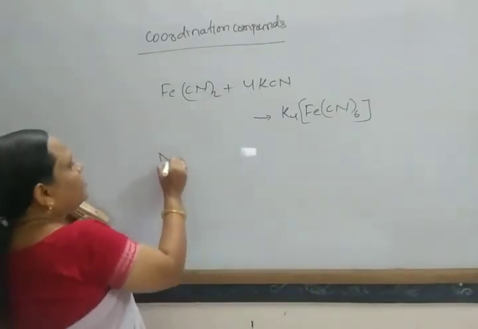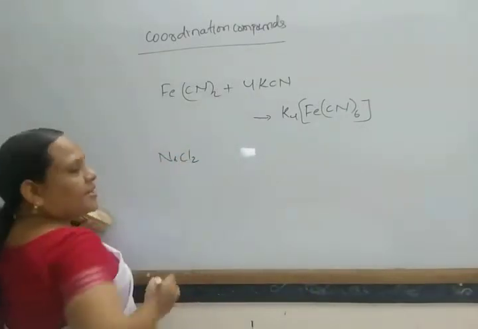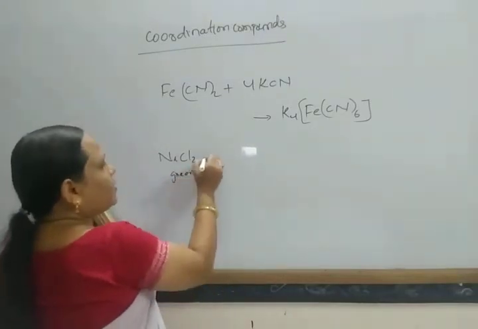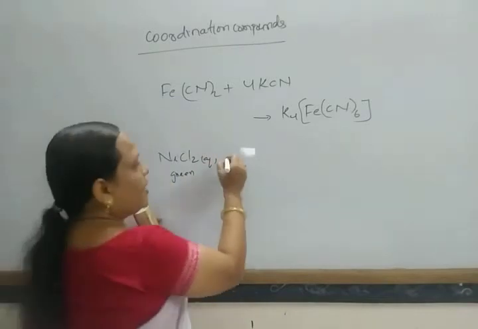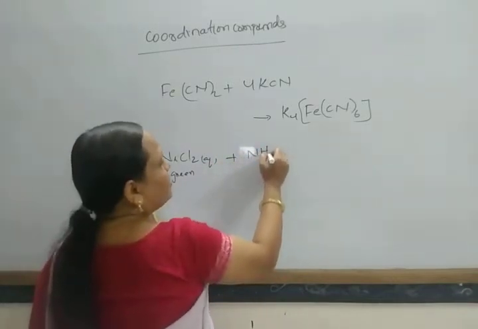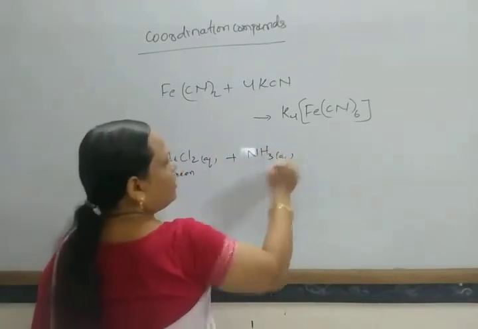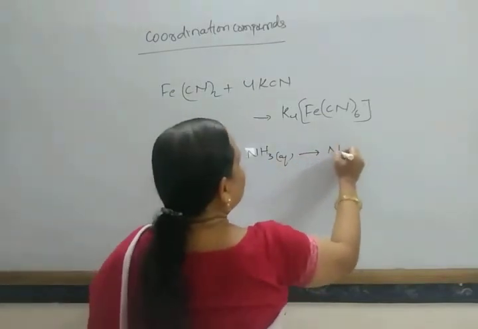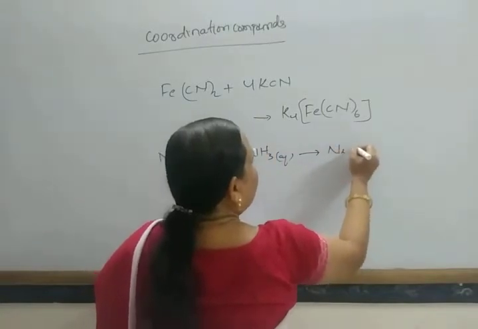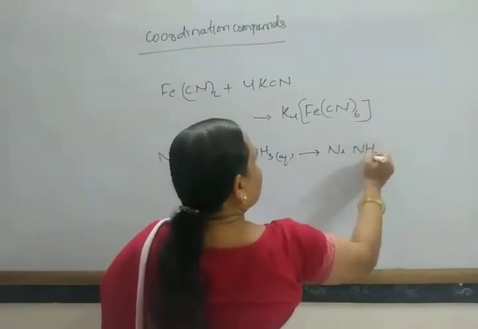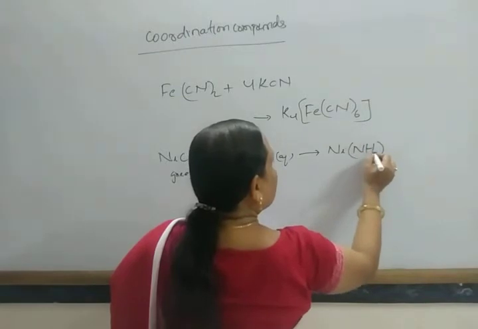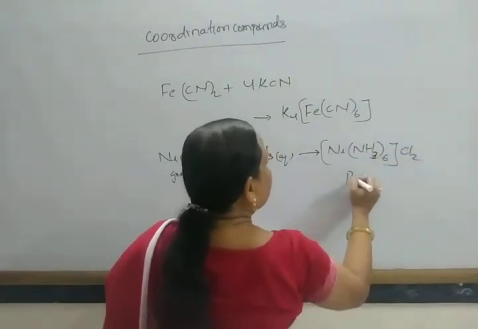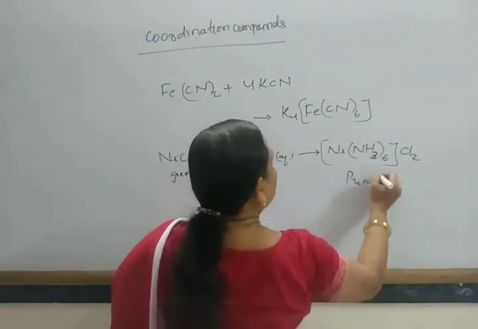Similarly, take another example, nickel chloride, which is green in color. When an aqueous solution of nickel chloride is treated with an aqueous solution of ammonia, that is ammonium hydroxide, it forms [Ni(NH3)6]Cl2, which has a purple color.